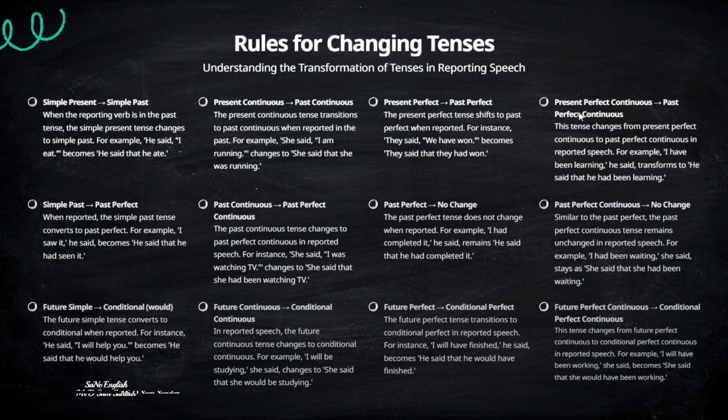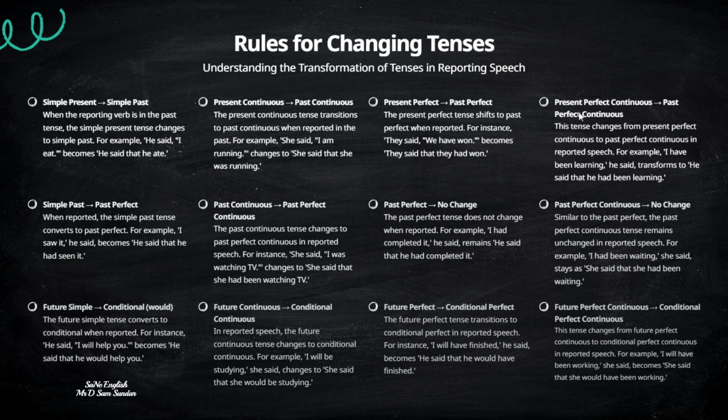This shows the event is being reported later, after the event took place, as in Ron said that he liked his boss. So we are reporting that after Ron said it, hence it's all in past. Coming to the second one, present continuous gets converted to past continuous.